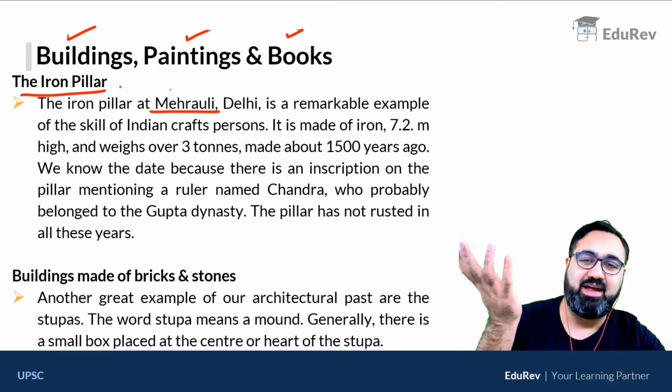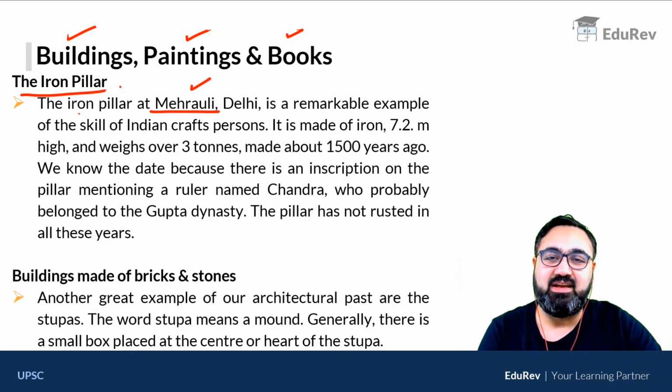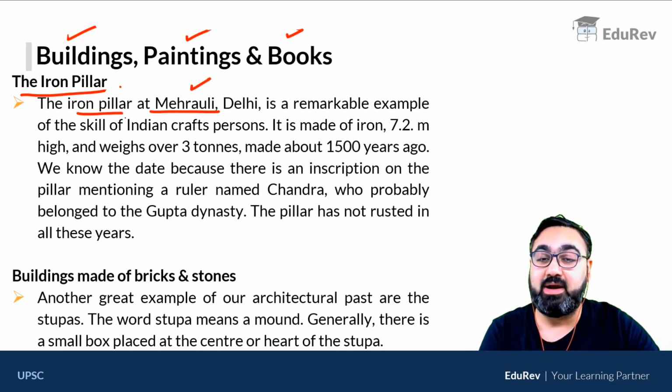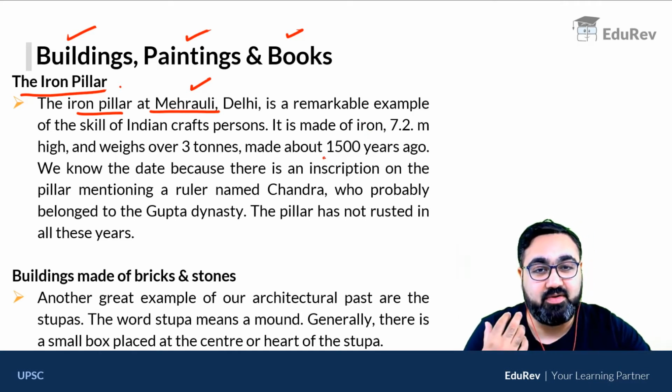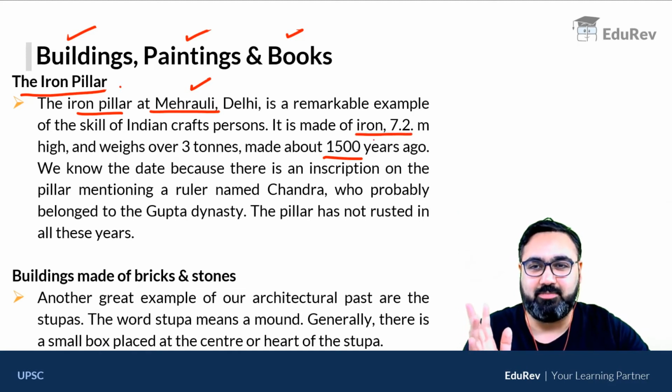It's about 5 kilometers from the place where I live. So Mehrauli in Delhi has a very famous iron pillar. It's commendable. Why is it famous? Because it is rust free even today. 1500 साल हो गए, still it does not rust. It is made up of iron, 7.2 meters high.